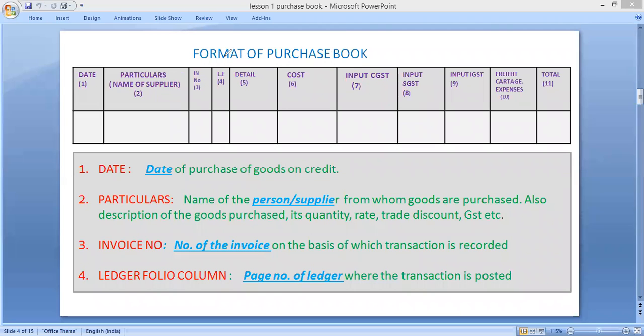Now we are going to discuss its format. What is the format of purchase book? First column is the date column. In date column, you have to write the date of purchase of goods on credit. Second column is very important. In this column, you have to write the name of the supplier, meaning the person from whom goods have been purchased.